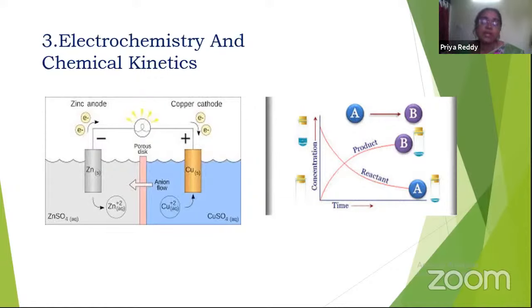And what is chemical kinetics? Chemical kinetics means rates of reactions are discussed. If we know the rate of reaction, whether the reaction is taking place fast, slow, or medium, then only we can enhance the rate of reaction, so that we can increase the yield and decrease the time taken for that reaction.